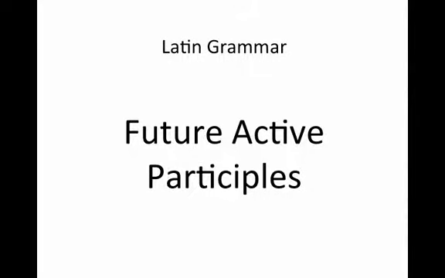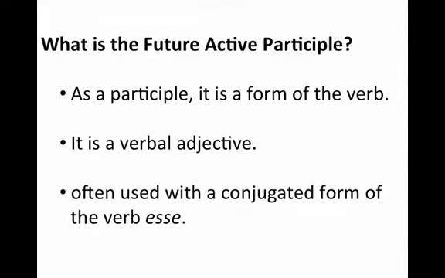Today we're going to talk about future active participles. So let's first discuss what a future active participle is. First of all, participles in general are forms of a verb. This means they come from the verb, but they're used as something different. And here, future active participles are verbal adjectives.